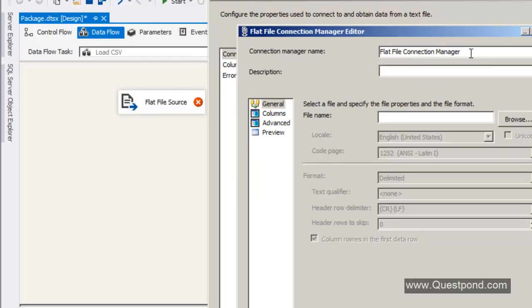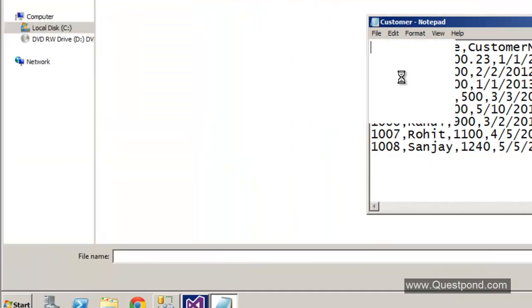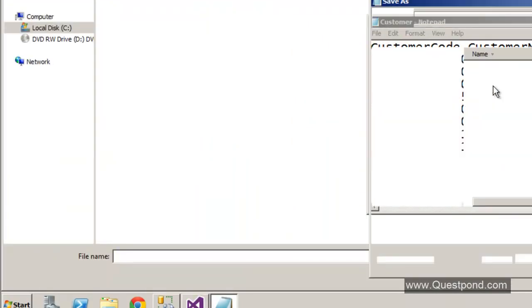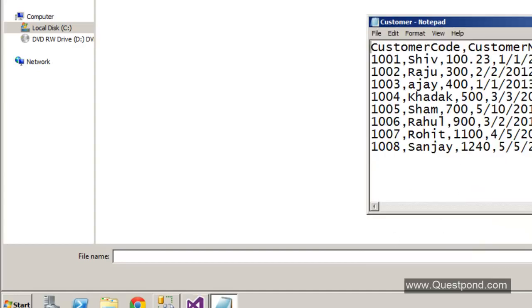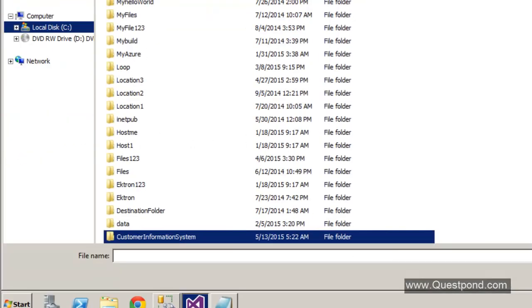and let us give a nice name to this connection manager, like CSV connection, right? And some small description here so that whenever some other developers read this, they would understand what is the use of this connection manager. And the next thing is we need to give the file name. So this file, customer.txt, is located on the C drive. So I will browse into the C drive, and I will say customer.txt.